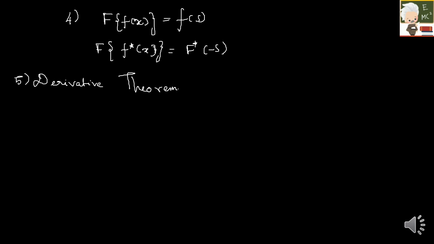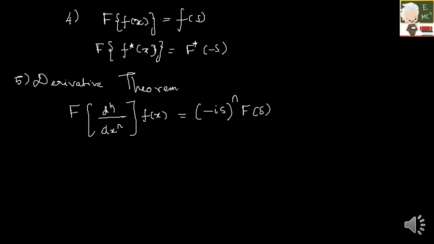So here, if your function is d^n/dx^n of f(x), then its Fourier transform is given by (minus ik) whole power n into F(s). If it is k, it is k; if it is s, it is s. Generally in books they represent it in x, s. From an exam point of view, they will be using k. So these are some of the really very important properties which you should know.